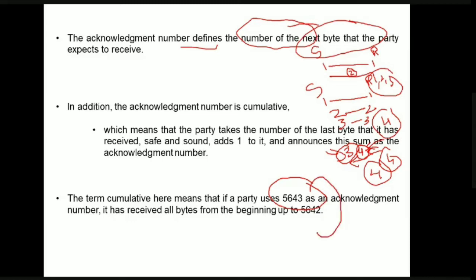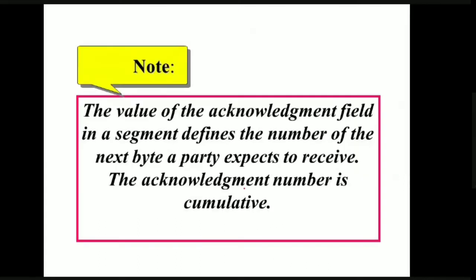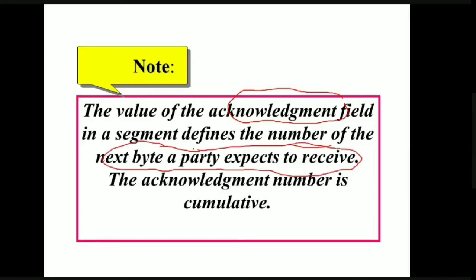It received all the bytes from the starting number up to 5642, and now it is expecting 5643. The point to remember is that the value of the acknowledgement field in a given segment defines the number of the next byte a particular party is expecting to receive.